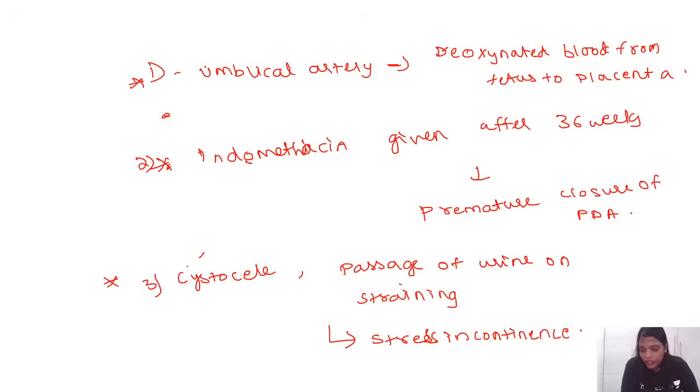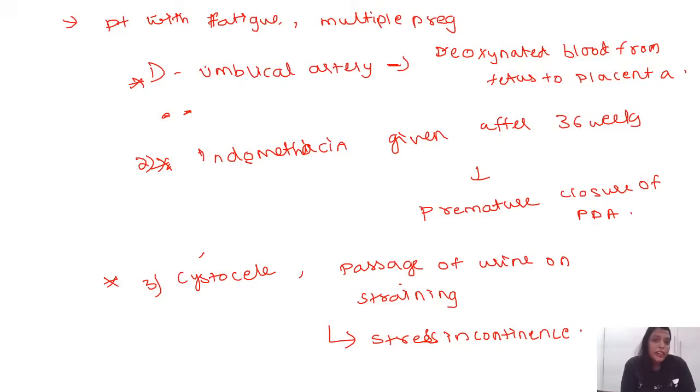There's one more question. That is, patient came with fatigue, had multiple transfusions in the last pregnancy, no period since then. What is the diagnosis? Excellent. So this is again amenorrhea always must, right? So patient with fatigue, multiple transfusions in the past pregnancy is nothing but it is PPH. So patient has come to you with secondary amenorrhea.